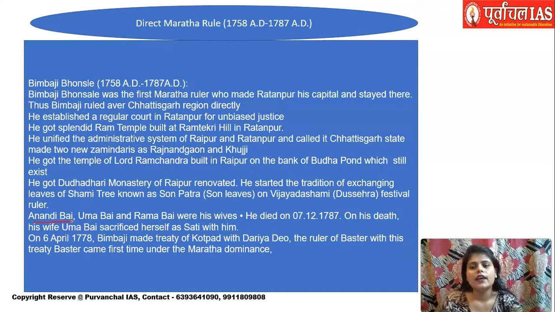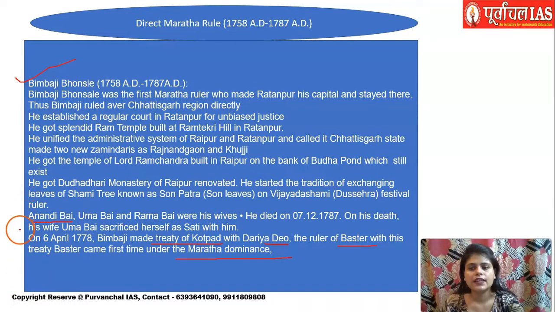Okay. Now I have to remind you one thing, that when I was teaching you the Kakatiya dynasty, I told you that Kakatiya ruler Darya Dev had made a treaty which was known as the Treaty of Kotpad, because there was a succession battle between Darya Dev and Ajmer Singh, and at that time the Halba revolt also took place. So he made the Treaty of Kotpad according to which this Bastar region came under the dominance of the Marathas, right? In the year 1778, and this particular treaty was made with Bimbaji Bhosle. So please remember that this was Bimbaji Bhosle, the first Maratha ruler with whom Darya Dev made this treaty.